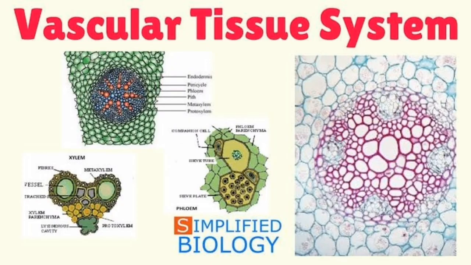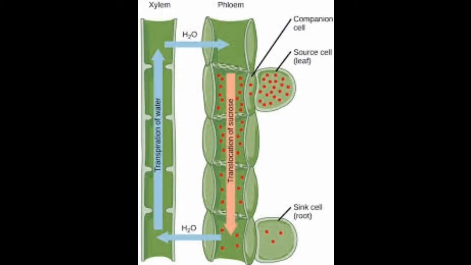The next type of tissue is vascular tissue, or you can say vascular bundles. This tissue transports water and food to different parts of the plant. See, listen carefully. In earlier classes, maybe your teacher told you about all these things. So plants have two types of vascular tissue. One type carries water and mineral salts from roots to leaves. See this picture very carefully. One type carries water and mineral salts from roots to leaves, and this vascular tissue is known as xylem. You can see in this picture xylem.